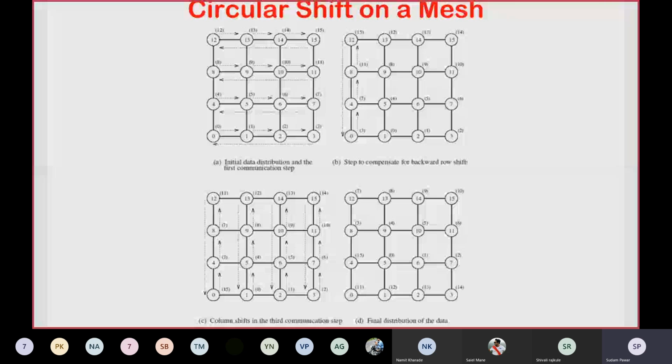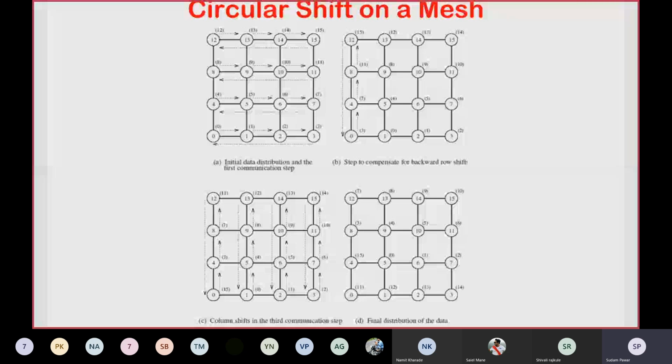Then you can perform the column shift in diagram C. After that compensation step, the next step will start. Diagram C shows column shifts in the third communication step.